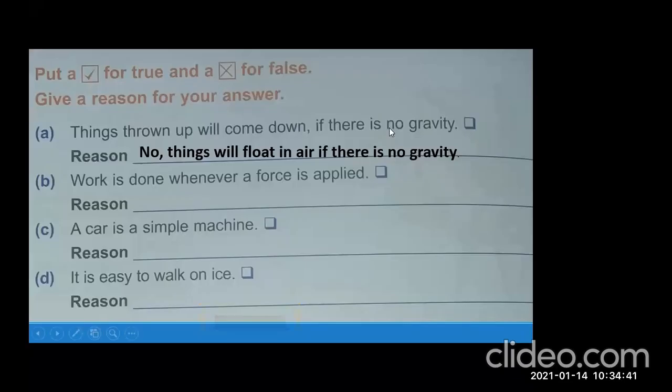Everyone can see the answer? Kindly let me know in the chat box. Everyone can see it? Yes, very good, Vanya. Okay, everyone can see the answer on the screen. Okay, good. Now write it down and write it properly in proper handwriting. Okay, good. I'm giving you some time to write it down.